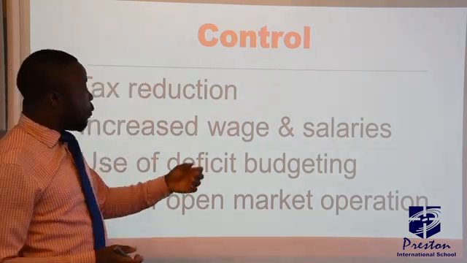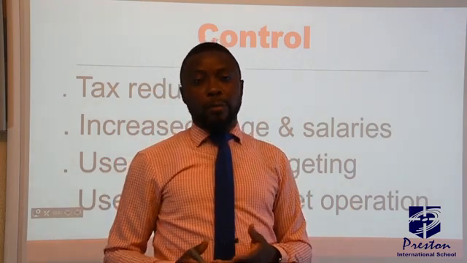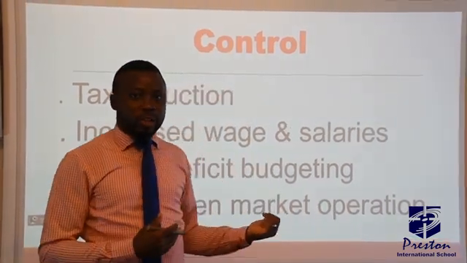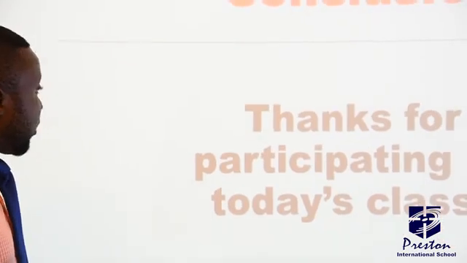And the use of open market operation. How does this work? Central banks can purchase securities from the commercial banks, hence boosting the money within the confines of the commercial banks, and through that, the commercial banks have money to lend to the public, which also boosts the volume of money in circulation, and that translates into increase in the price of goods and services.